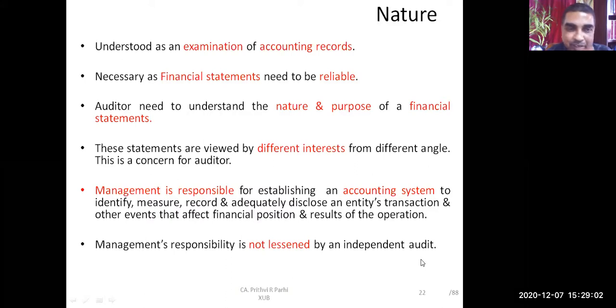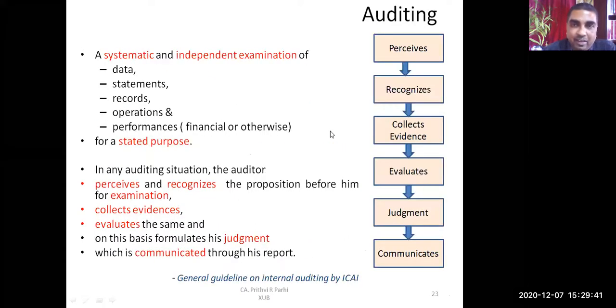Understood? Up to this, did you understand this concept? Coming to the nature of auditing, the nature of auditing is such that management has got a different responsibility and the auditor has got a different responsibility. The auditor needs to understand each and every financial statement and its purpose, and has to satisfy himself and give an opinion that these financial statements are showing a true and fair view. But preparation of the financial statement and development and establishing of the accounting system is the responsibility of management. Is it clear to you? Yes, sir.